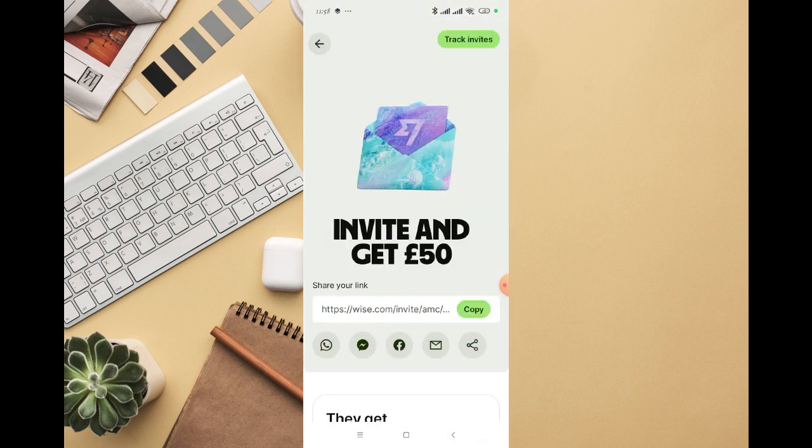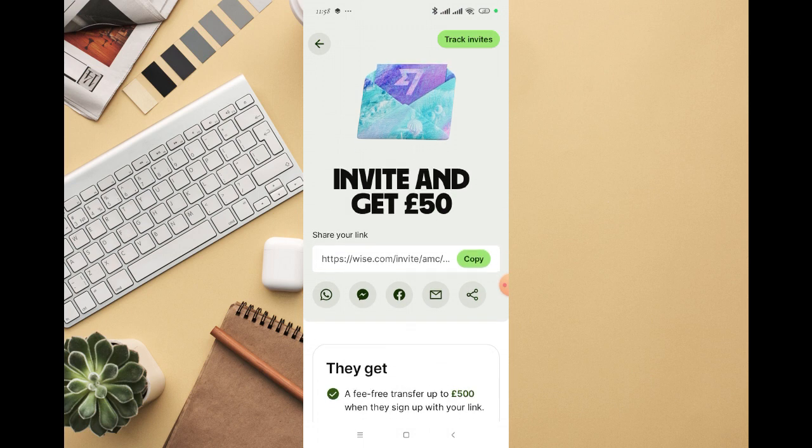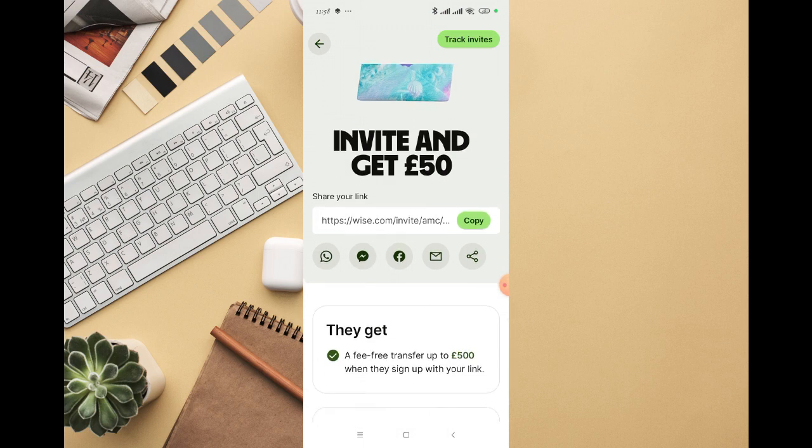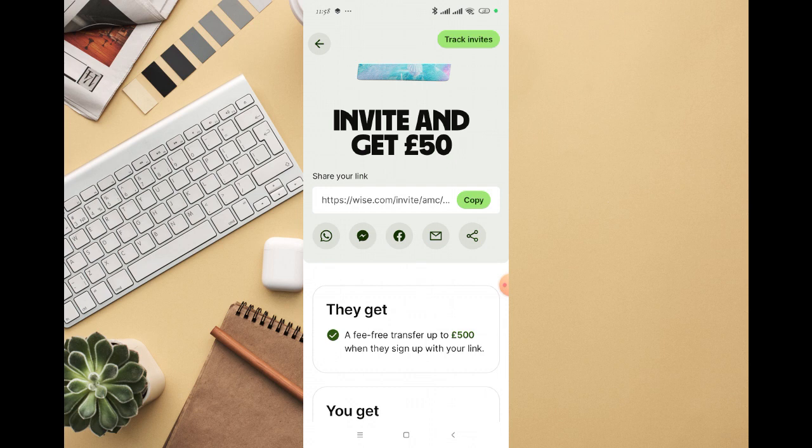Then this page will look like this, where you can generate your invitation code for your Wise account. Then click on copy, and you can also share to people who you believe they will be interested in joining Wise. You can see share on WhatsApp, on Messenger, Facebook, email, and other platforms.